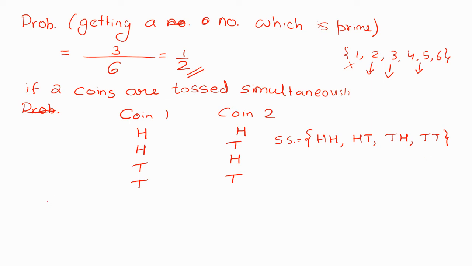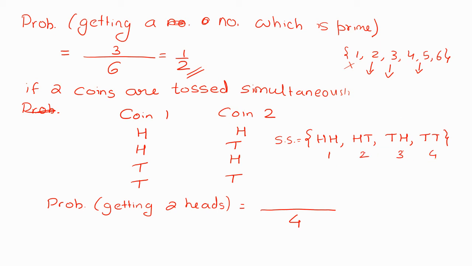Okay. So now if I want to calculate the probability of getting two heads in this experiment, how many total outcomes are there? One, two, three, four. That is 4 outcomes total. This is the first outcome, this is the second, this is the third, this is the fourth.